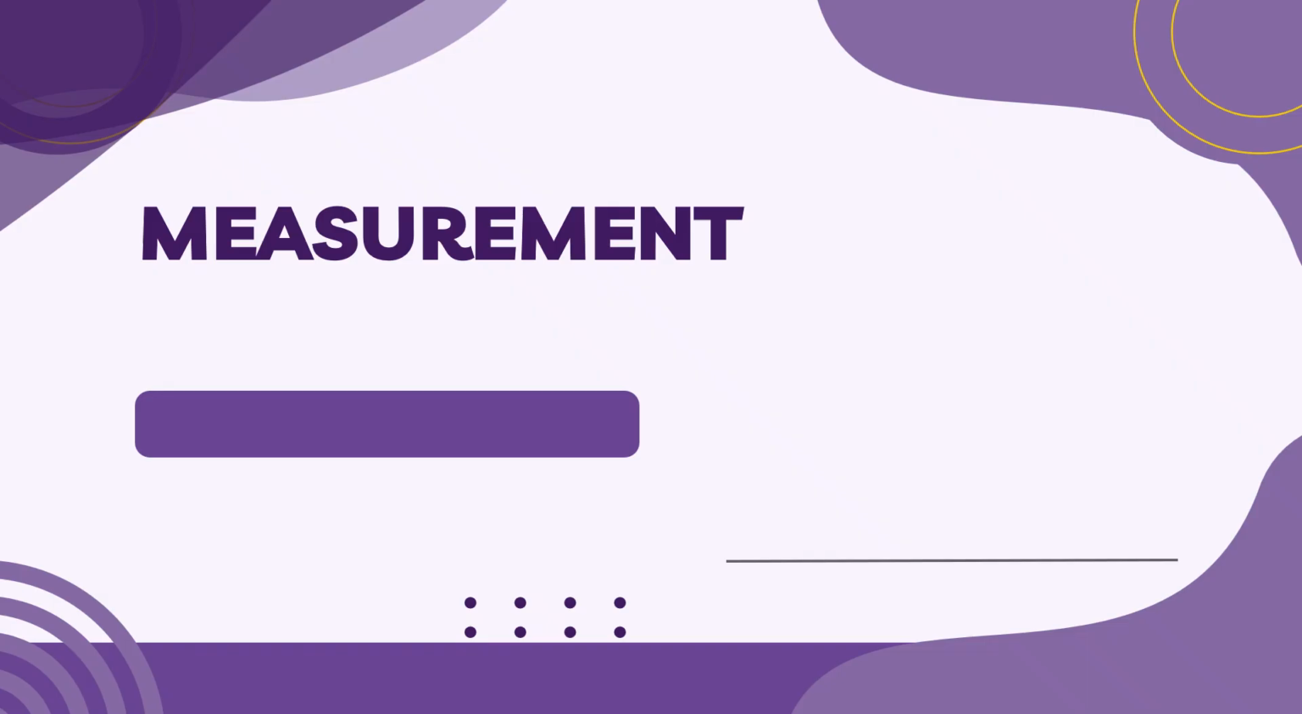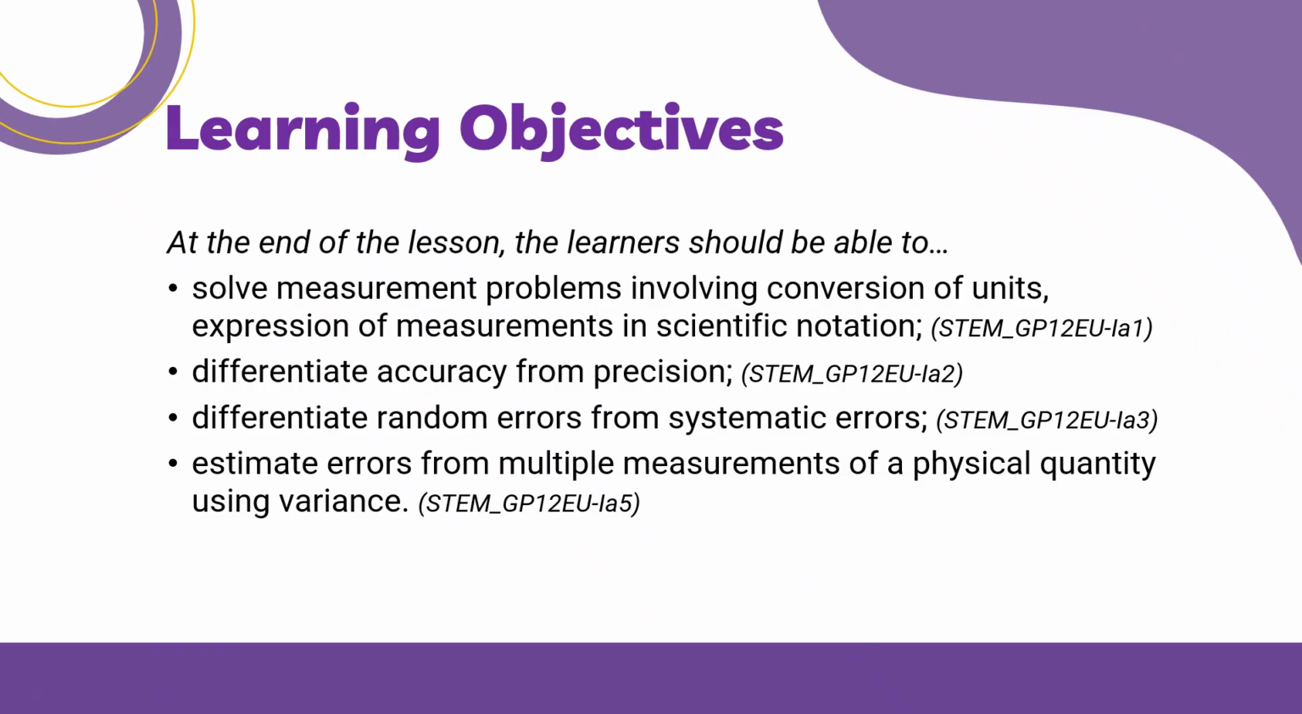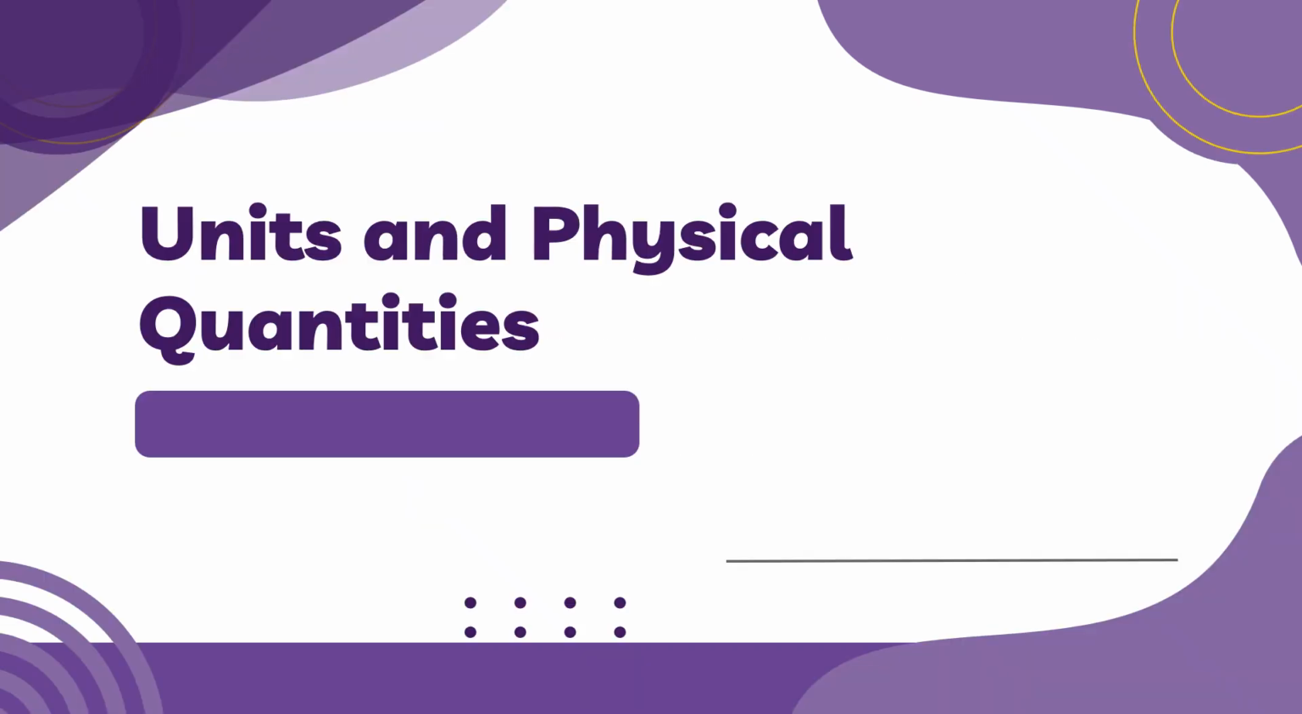Our topic for this video is about measurements. At the end of this video, you should be able to solve measurement problems involving conversion of units and expression of measurements in scientific notation, differentiate accuracy from precision, differentiate random errors from systematic errors, and estimate errors from multiple measurements of a physical quantity using variance.